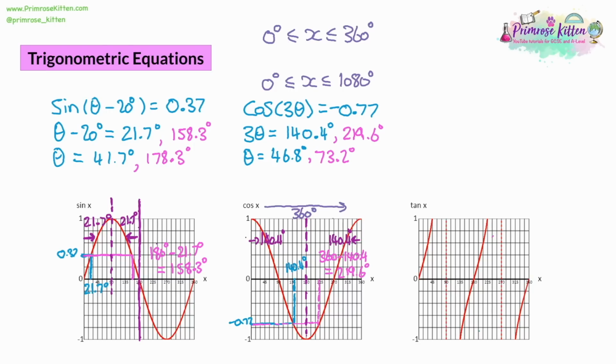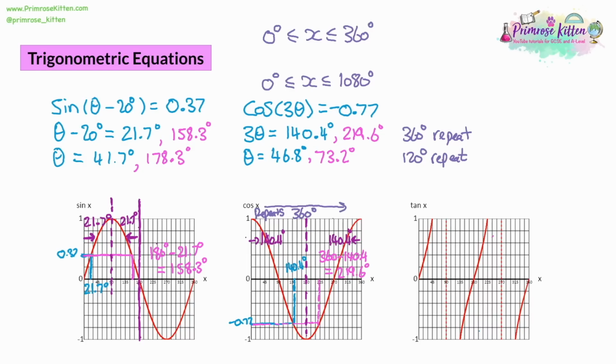So the graph repeats every 360 degrees. So if we are dividing by 3, 360 divided by 3 is 120. So this pattern is going to repeat every 120 degrees. So going from a 360 repeat to a 120 repeat because we're dividing by 3. That means we can add 120 onto our answer for another set of answers.